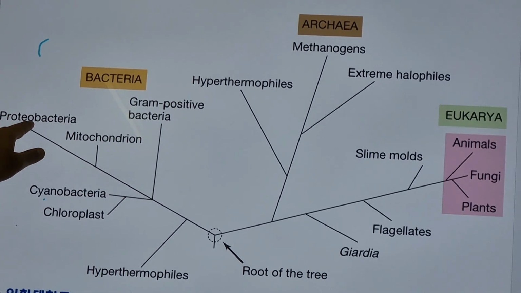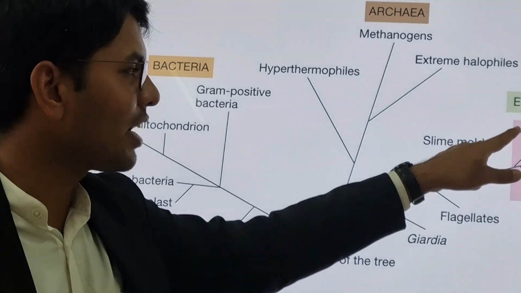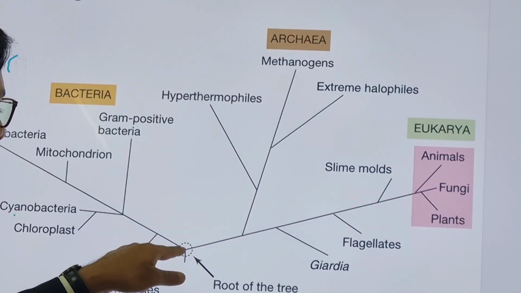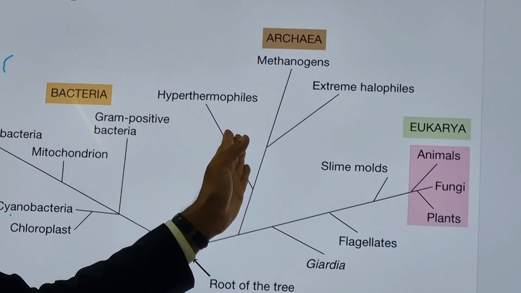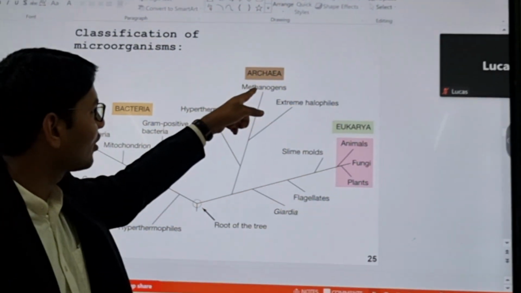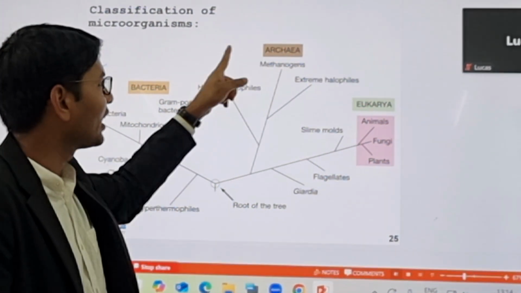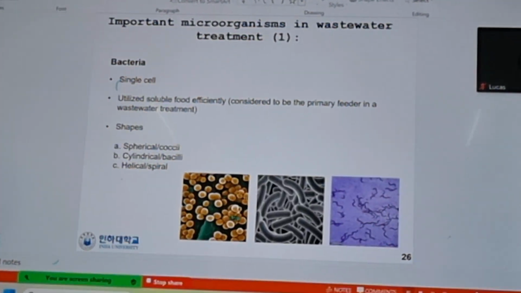So bacteria, one branch, all those bacteria can grow. Here archaea, one branch, animal, fungi, plants, and then one branch which is more leaning towards eukarya, but they are a little bit tilting towards bacteria. So those are methanogens, you can see. Methanogens are archaea, not bacteria. So there is a slight difference in their structure.